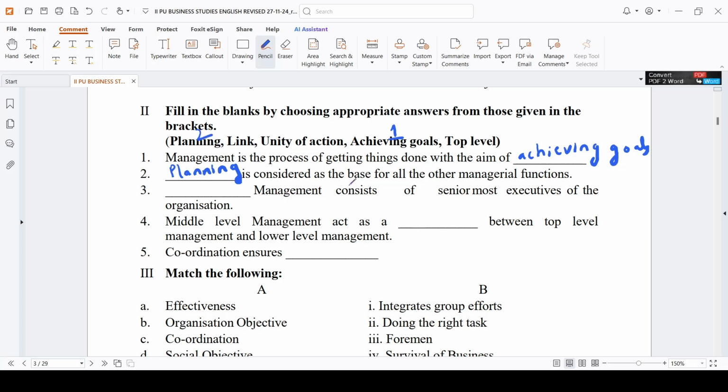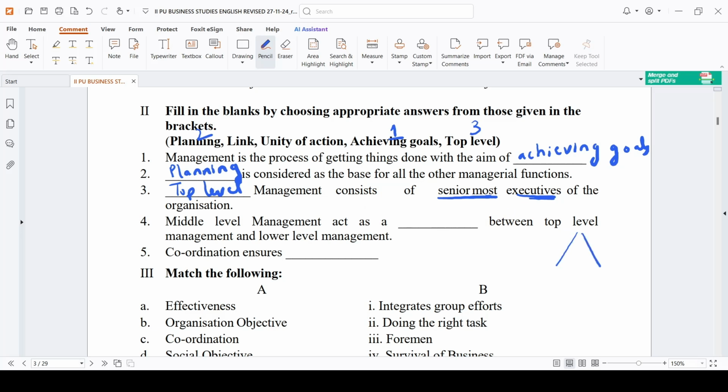Next, dash management consists of senior most executives, seniors, in the sense where they will come, top level is the seniors. Okay, third one, here it is, top level. Next, middle level management acts as a dash between the top level management and lower level management.